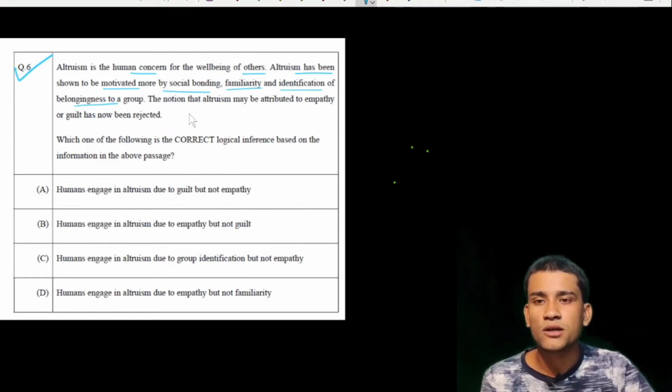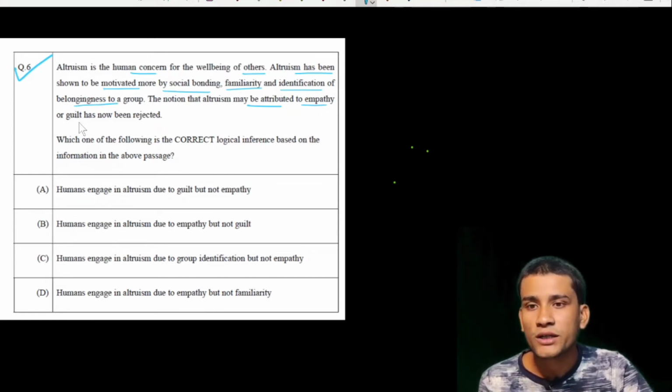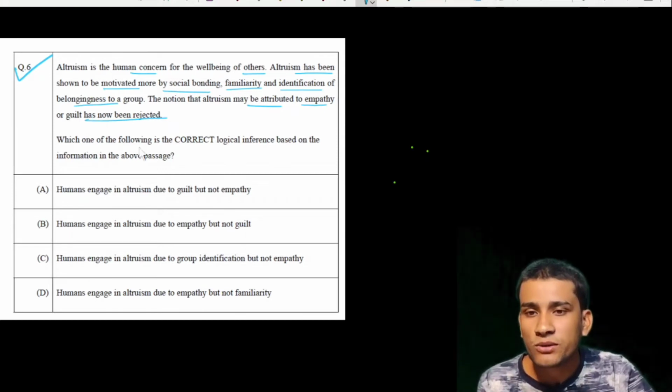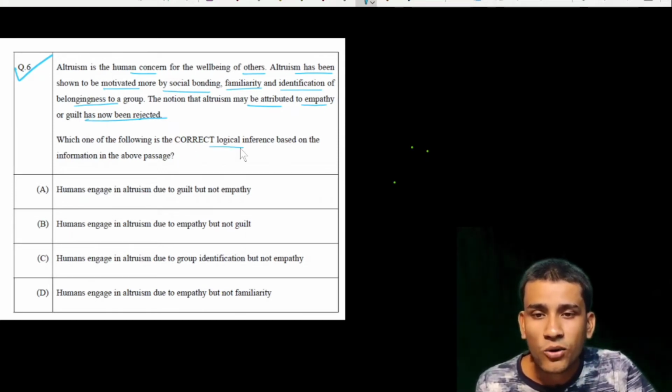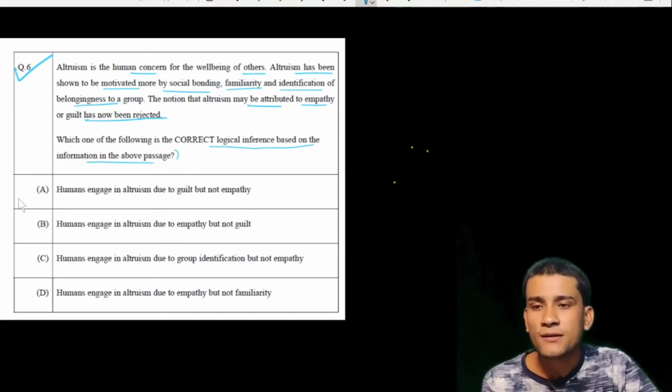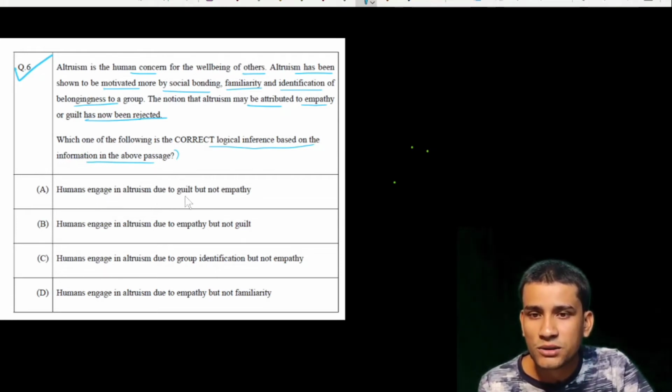The notion that altruism may be attributed to empathy or guilt is now being rejected. Which of the following is a correct or logical inference based on the information in the above passage? Now if we see option 1: humans engage in altruism due to guilt but not empathy.